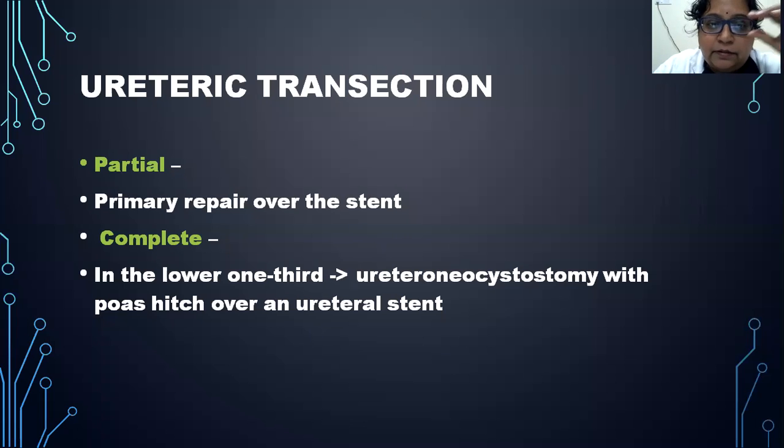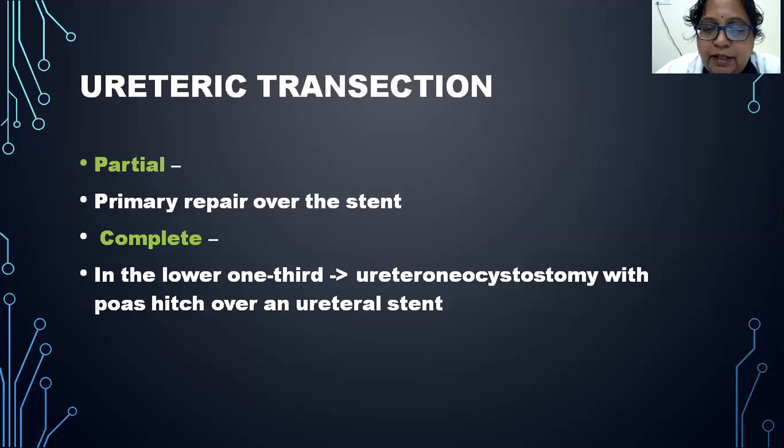Later on, ureteric catheterization is done to prevent accumulation of urine or for early repair. Next, if there is a complete transection of the ureter, then depending on the position where the ureter is transected, whether it is in the lower one third, then ureteroneocystostomy, means where the part where the ureter is cut is again placed into the bladder. It is called ureteroneocystostomy. It is done where the psoas muscle is used as a hitch over the ureteral stent. Hitch means it is used to close over the ureteral stent, and the stent is kept in place until it is completely healed.